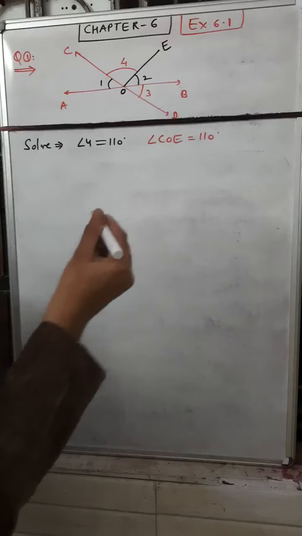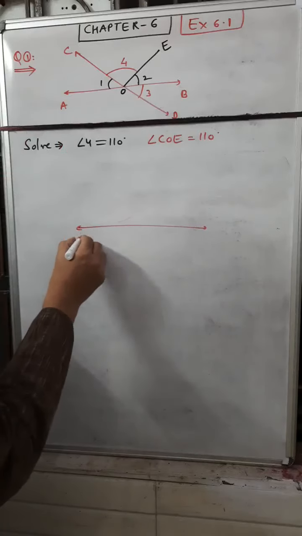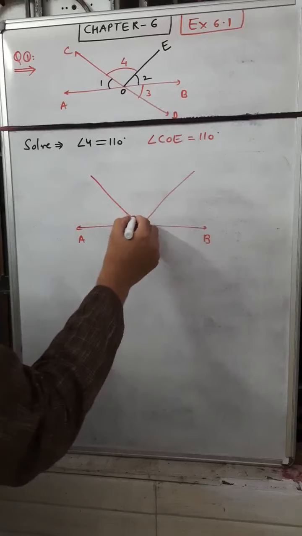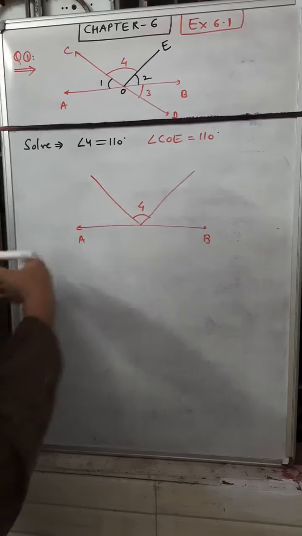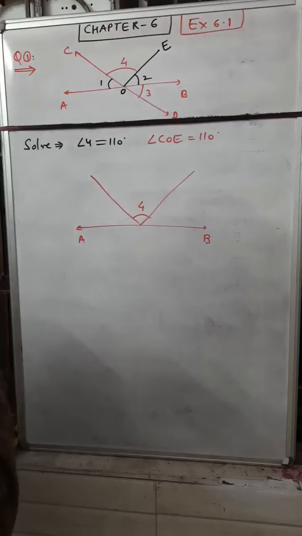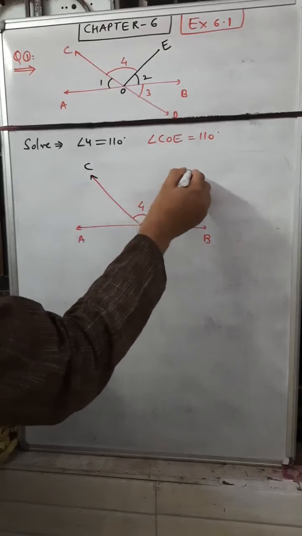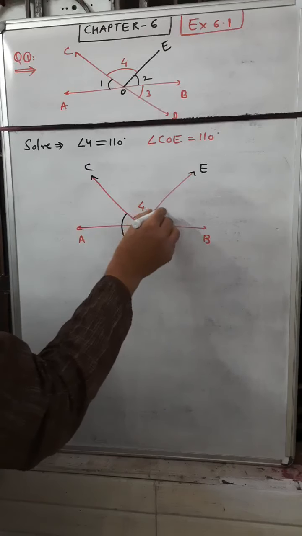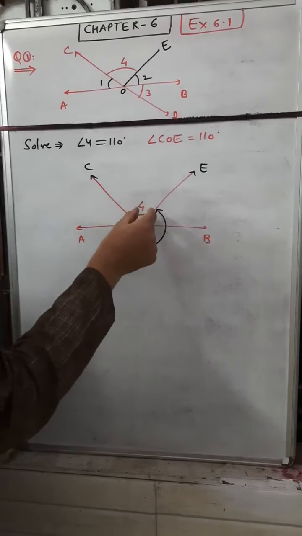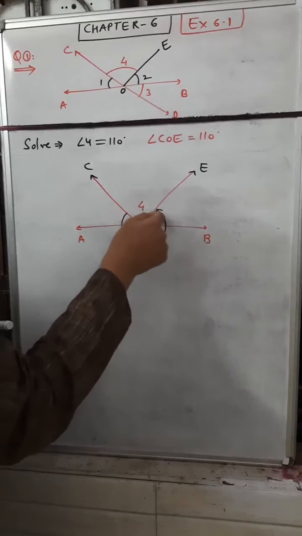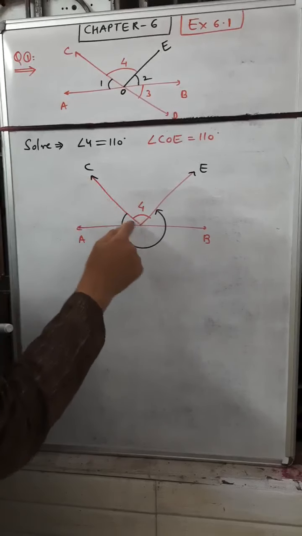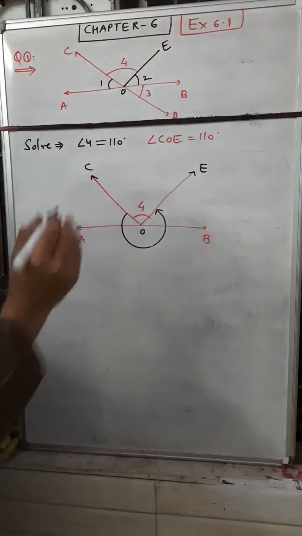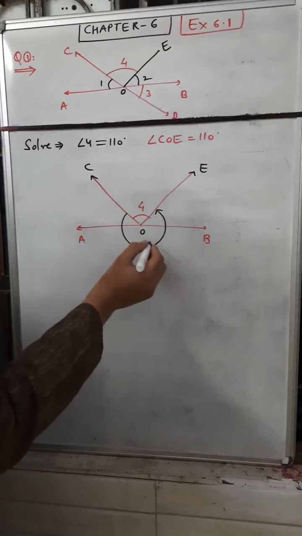Again we will draw the figure like this. AB is a straight line here, and the angle COE is formed here, which we have denoted as angle number 4. The reflex angle is this outer one. It is angle COE at point O. We have already calculated COE is equal to 110 degrees, so we have to calculate this reflex angle.